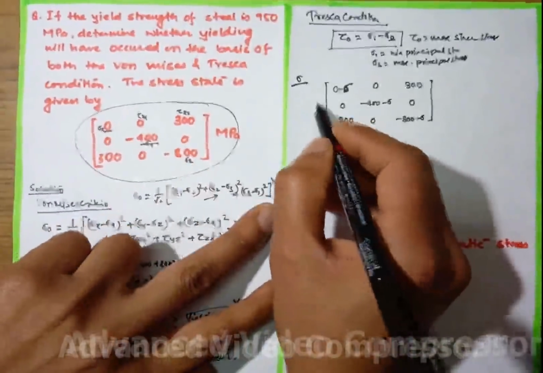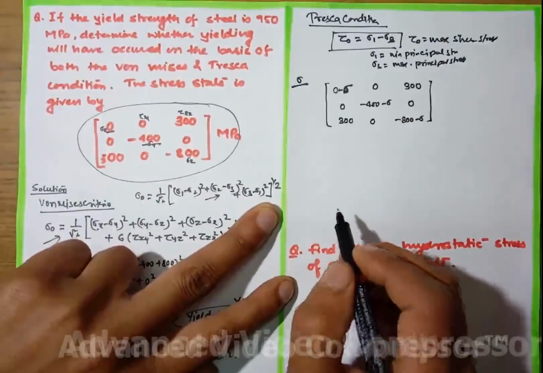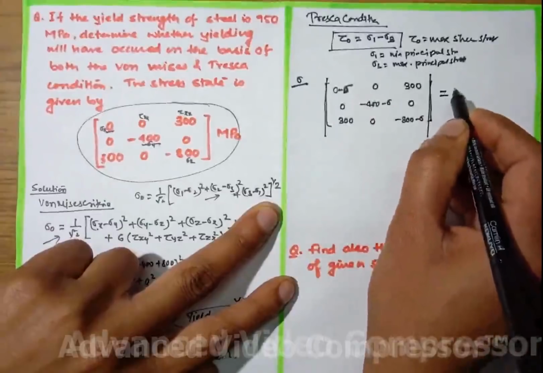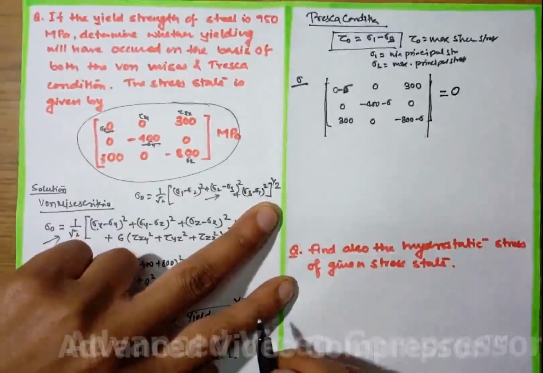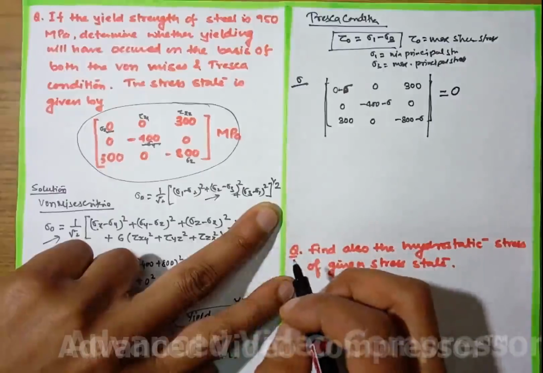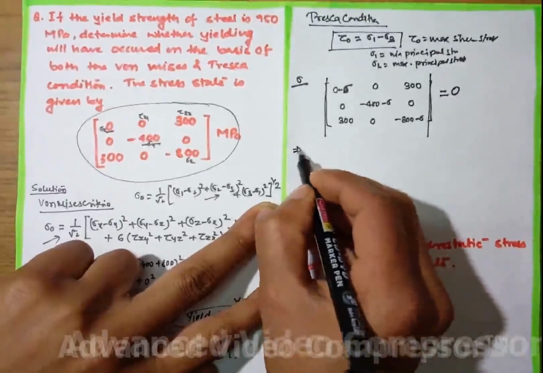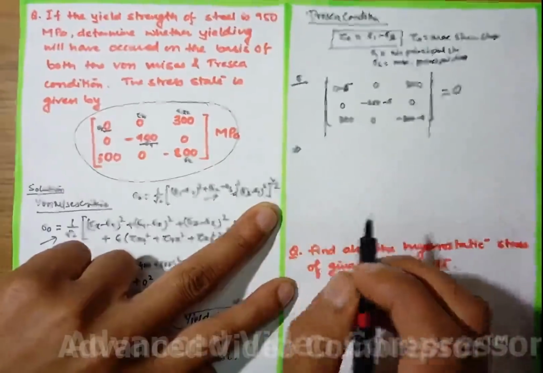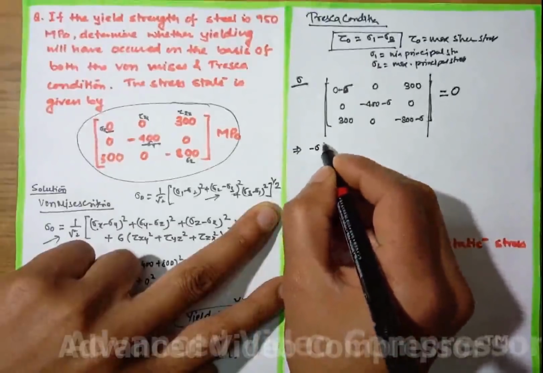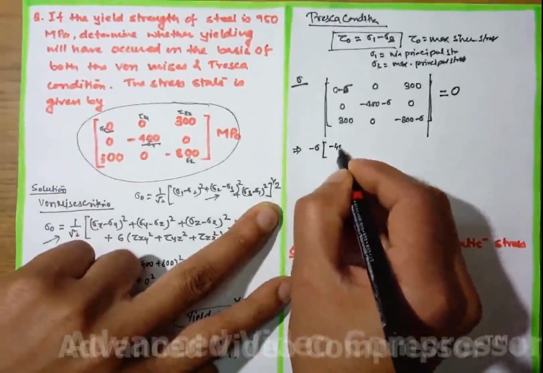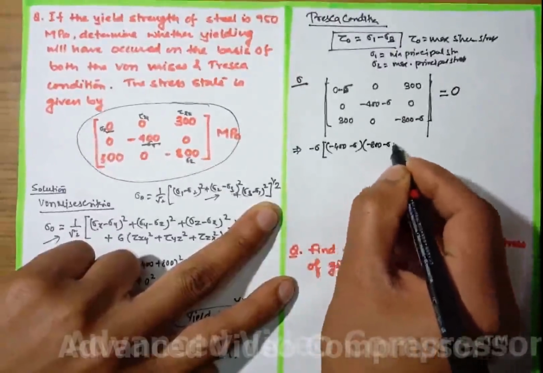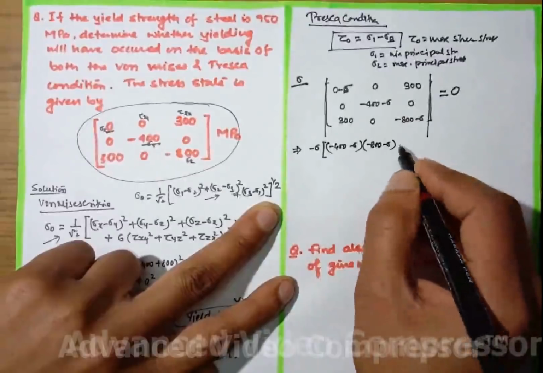Okay, we'll do this first and take the determinant, and the determinant of this should be equal to 0. So if we do this problem, the equation will come like this: (minus sigma) into (minus 400 minus sigma) into (minus 800 minus sigma), minus 0.